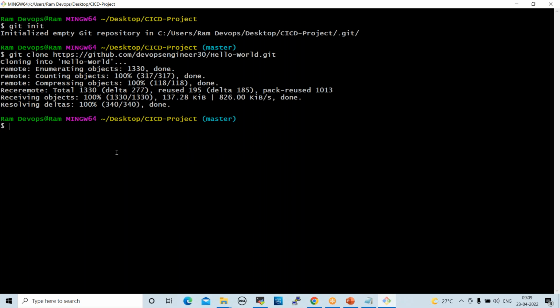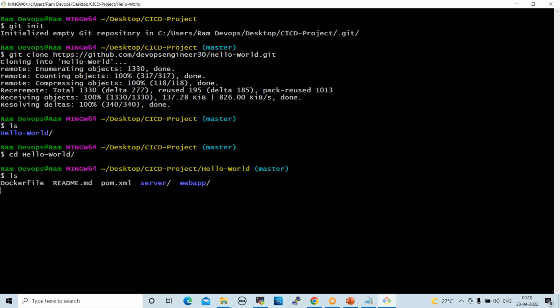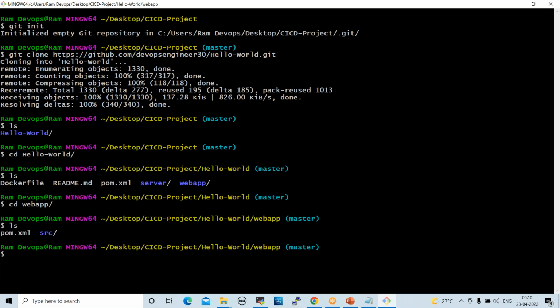This is cloned, right? Now ls here. See here, hello world is cloned into my local. Now go to this folder, hello world. ls here. Go to the web app folder, cd webapp. ls here. Go to src folder.